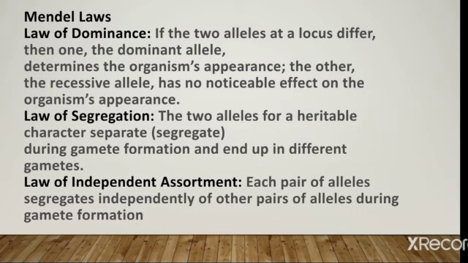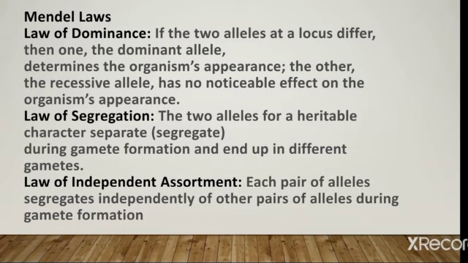Mendel's laws: law of dominance, law of segregation, law of independent assortment. There are three different important laws of Mendel that are important for genetics and heredity.